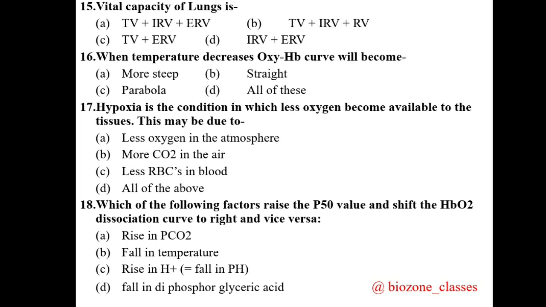Question 18. Which of the following factors raise the P50 value and shift the HbO2 dissociation curve to the right, and or vice versa? Four options are provided: A, rise in partial pressure of carbon dioxide, B, fall in temperature, C, rise in hydrogen ion concentration, that means the pH becomes acidic or pH goes down, and D, fall in DPG, diphosphoglyceric acid. So for the 18th question, remember option D is the correct option.